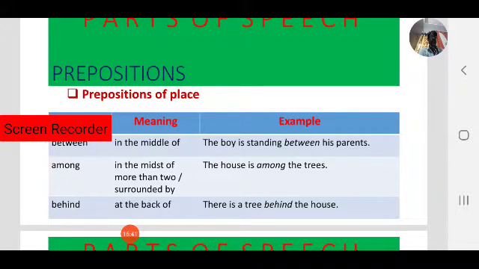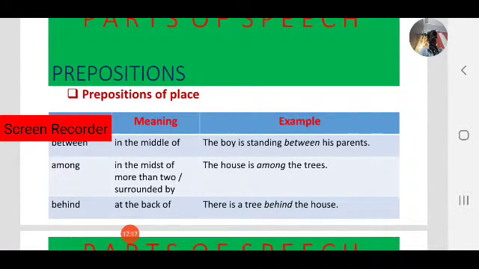Among is a preposition of place. In the midst of more than two, we use among. There is a difference between between and among. It is also the most confusing preposition of place, where to use between and where to use among. Between is used for two: in the middle of two only we use between. More than two, we use among.